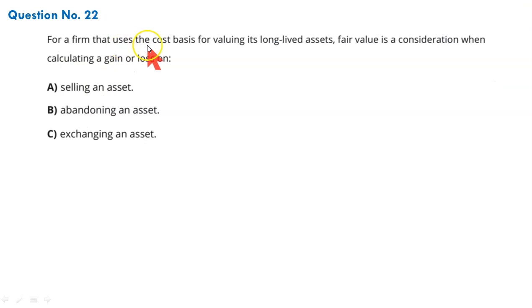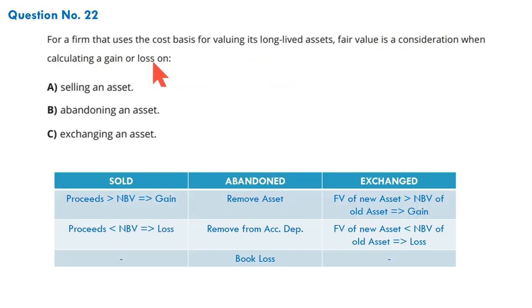For a firm that uses the cost basis for valuing its long-lived assets, fair value is a consideration when calculating a gain or loss on what? Let us first see the slide. The question says, for a firm that uses the cost basis for valuing its long-lived assets under US GAAP, fair value is a consideration when calculating gain and loss. Is it in a sale? We don't see any fair value here in a sale. Is it abandonment of an asset?